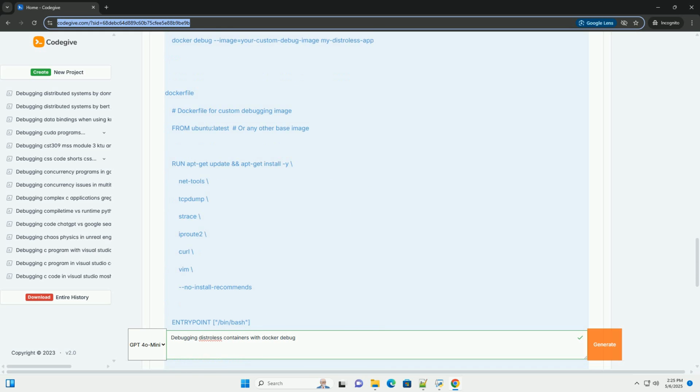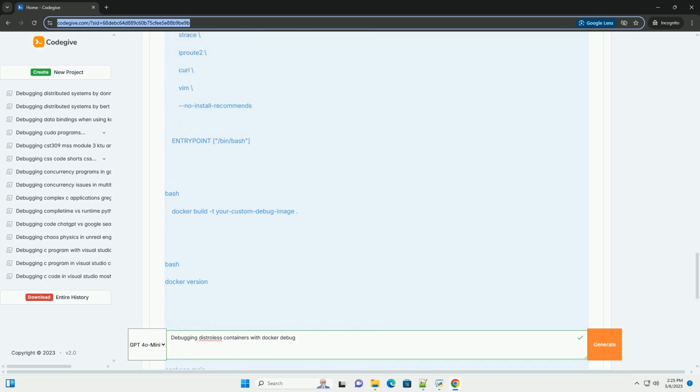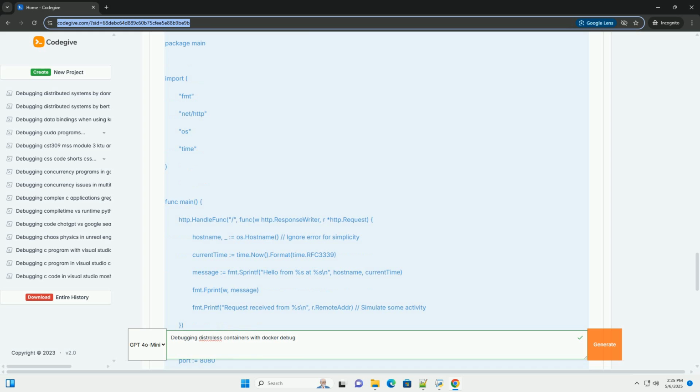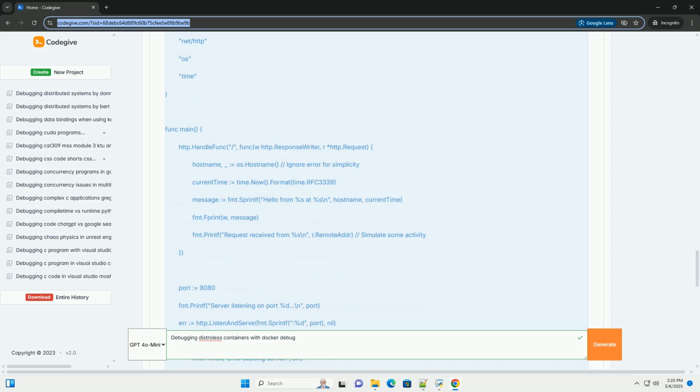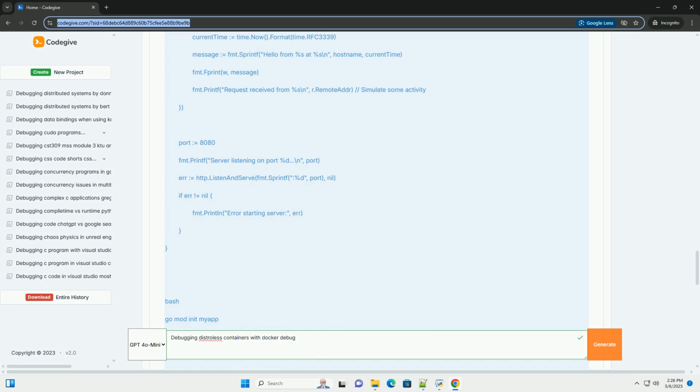This tutorial will guide you through the process of debugging Distroless containers using Docker Debug, with practical examples and in-depth explanations. 1. Understanding Distroless containers. Before diving into debugging, let's briefly understand what Distroless containers are and why they're beneficial.